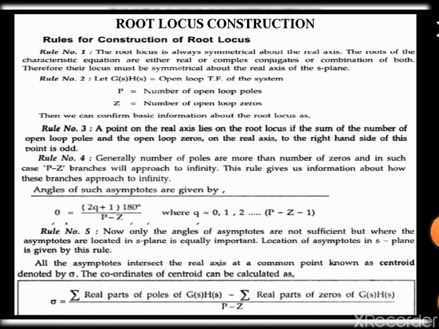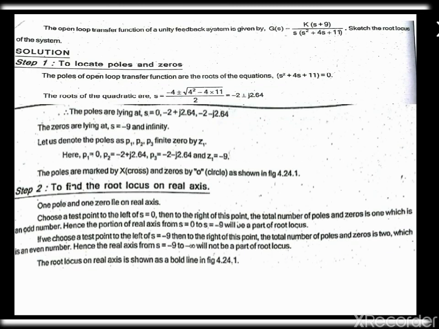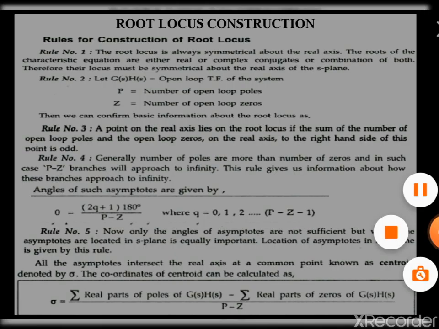The next topic is the root locus. The root locus technique is a powerful tool for adjusting the location of closed loop poles to achieve a desired system performance by varying one or more system parameters. Now we are going to see the rules for constructing the root locus.